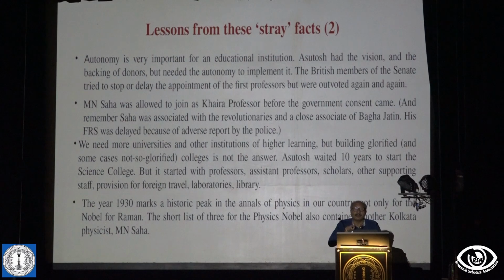So you see, where do you have the vision? The vision of Ashutosh, what did he lead us to? We all know that in 1930, C.V. Raman got a Nobel. But you must also remember that year, the physics Nobel Prize shortlist had three persons, and two of them were from the University of Calcutta. One was Raman and one was Meghnad Saha. So I'm trying to say that this is the vision that should guide us: teaching and research together, and autonomy.